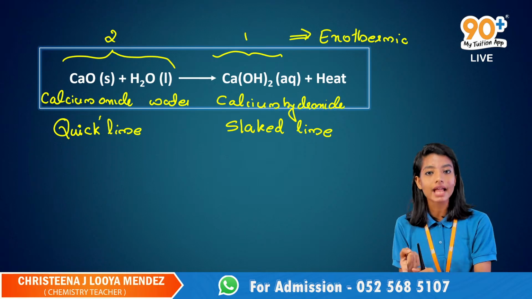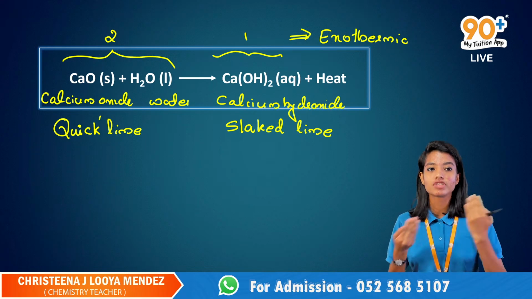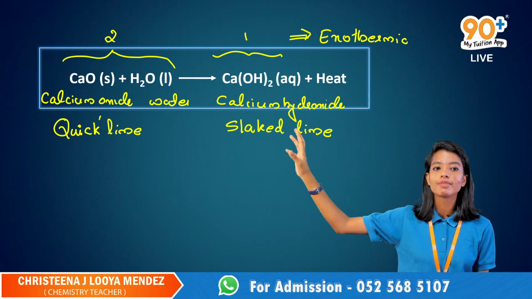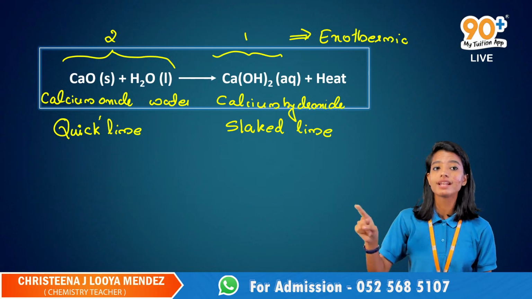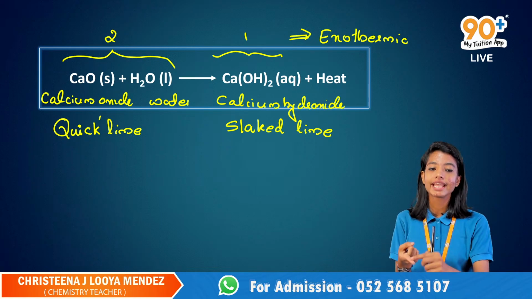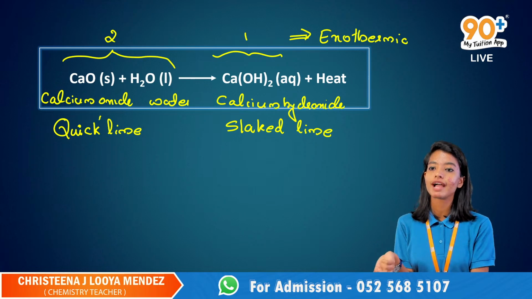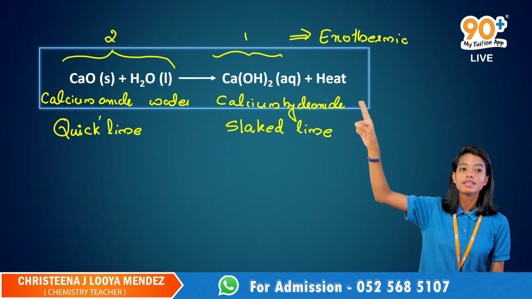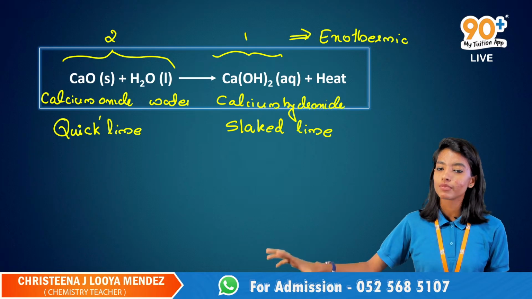So what is quicklime? It is calcium oxide. What is slaked lime? It is calcium hydroxide. In the rest of the chapters too, we will be having these two things. So don't ever forget the common names and also the real names for those chemicals. CaO, calcium oxide, quicklime. Ca(OH)2, calcium hydroxide, slaked lime. They liberate a large amount of heat energy during the chemical reaction.